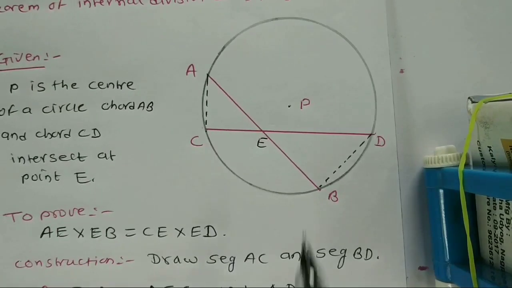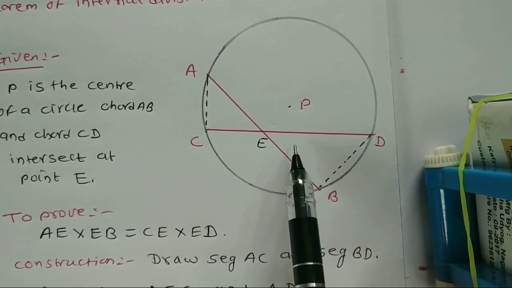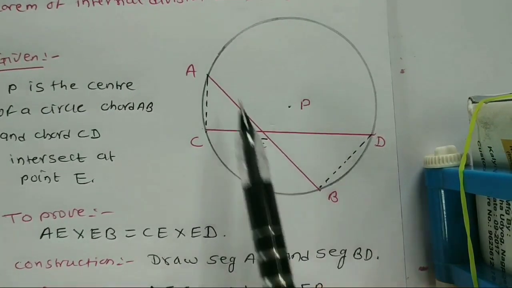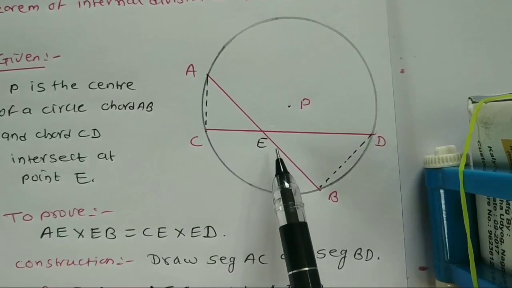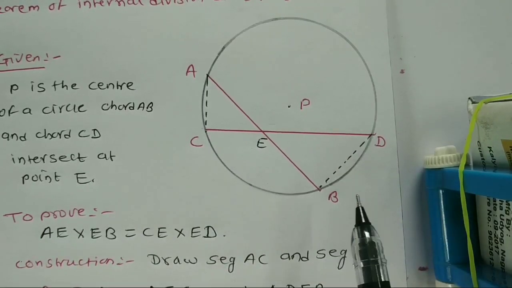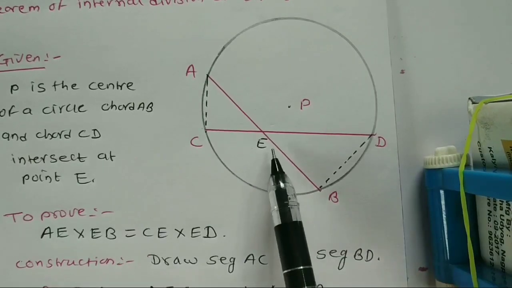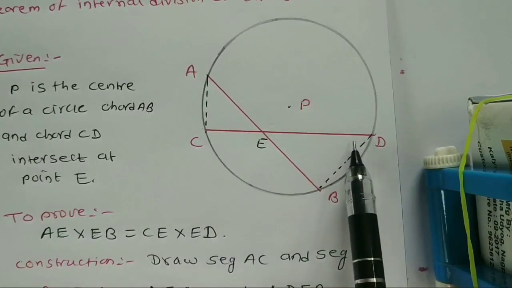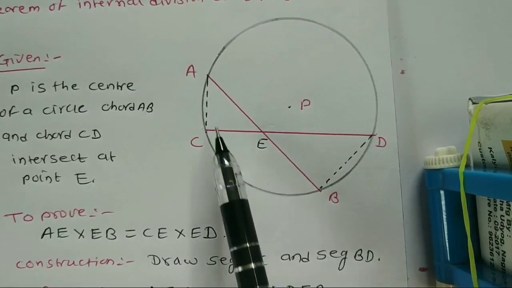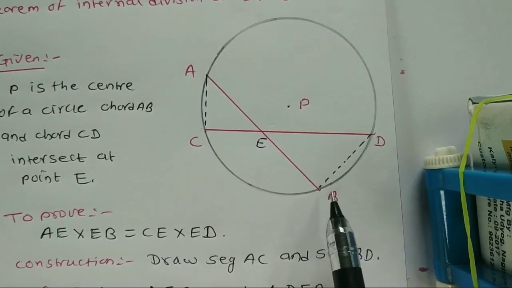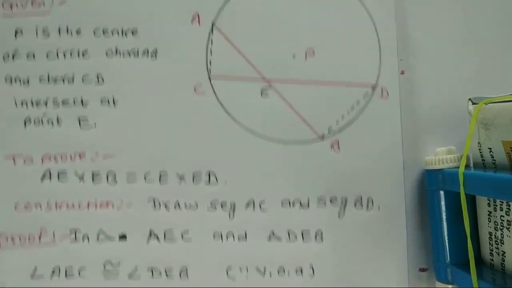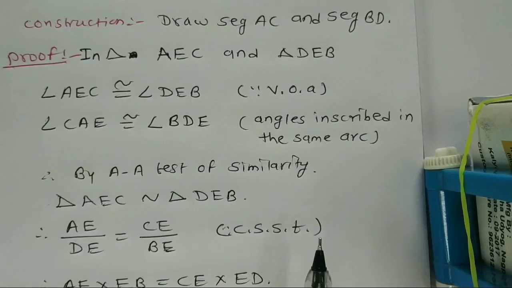See here, these two are the vertically opposite angles, and angle CAE and angle BDE, these two angles are inscribed in the same arc. Therefore, we have to say that these two angles are also congruent.